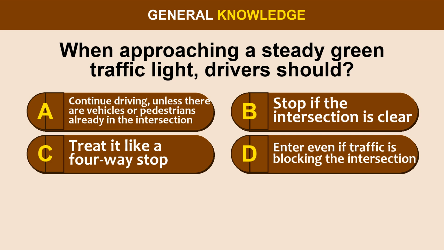Question 44. When approaching a steady green traffic light, drivers should: Option A, continue driving, unless there are vehicles or pedestrians already in the intersection. Option B, stop if the intersection is clear. Option C, treat it like a four-way stop. Option D, enter even if traffic is blocking the intersection.